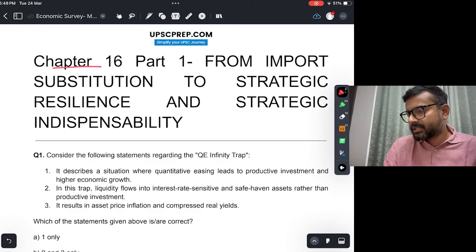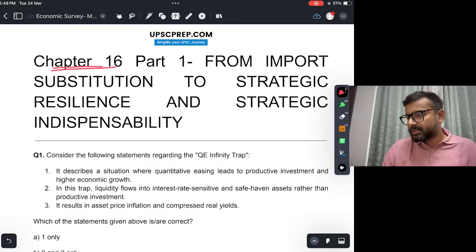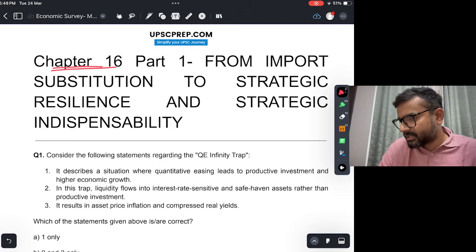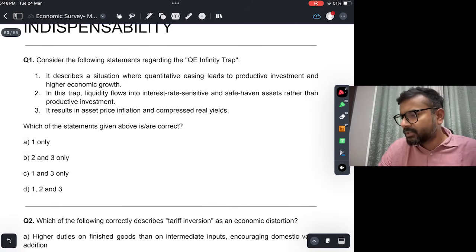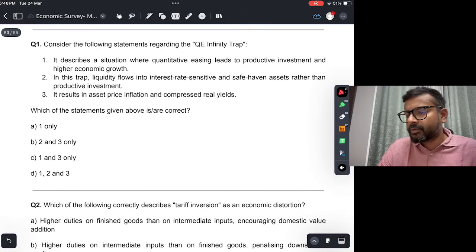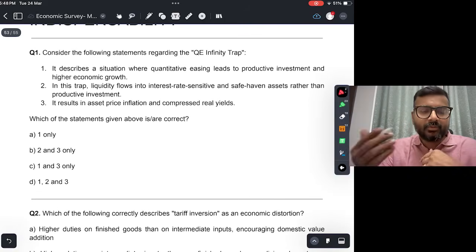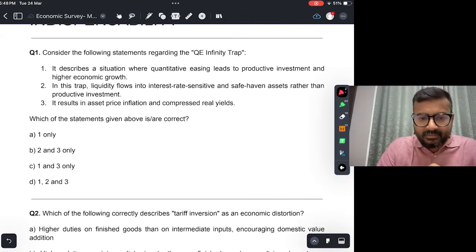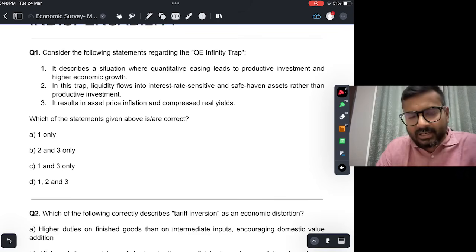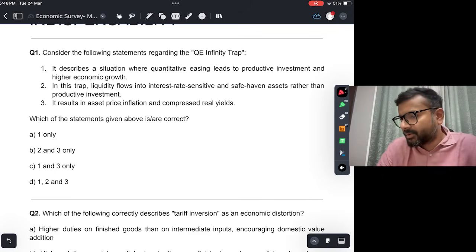Okay, let's come to chapter 16. So chapter 16 in the Economic Survey is in two parts, part 1 and 2. Part 1 is from import substitution to strategic resilience and strategic indispensability. Okay, and it usually talks about what should be the policy moving forward. तो ऐसा इसमें कुछ specific data नहीं है to frame a lot of prelims questions, but it is very important from your mains point of view.